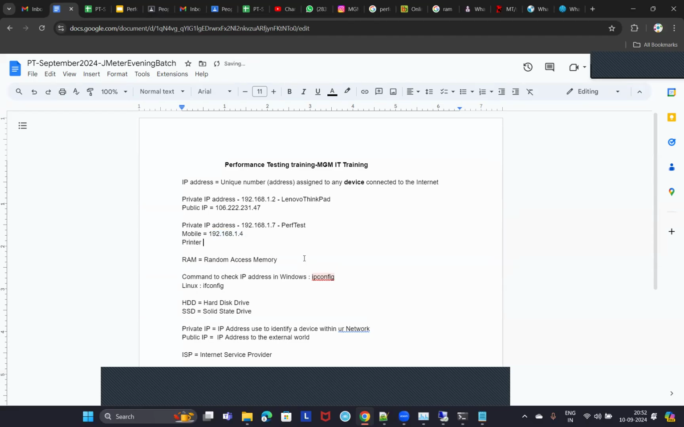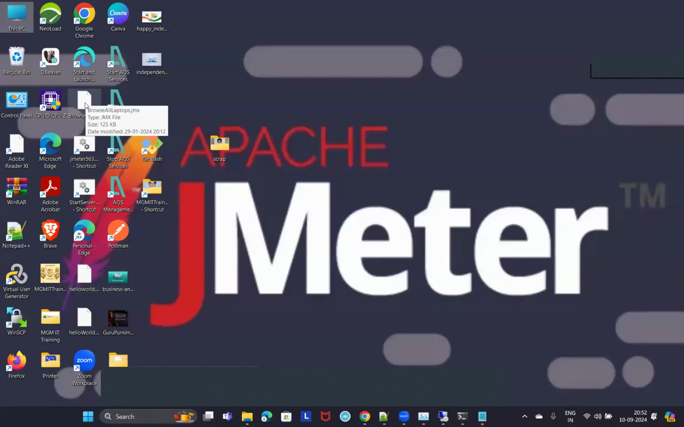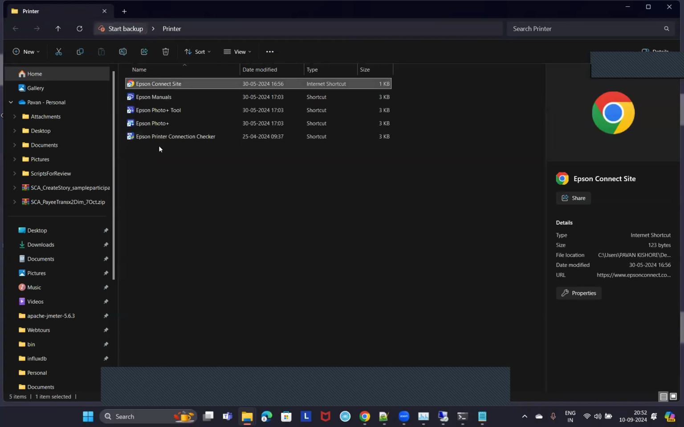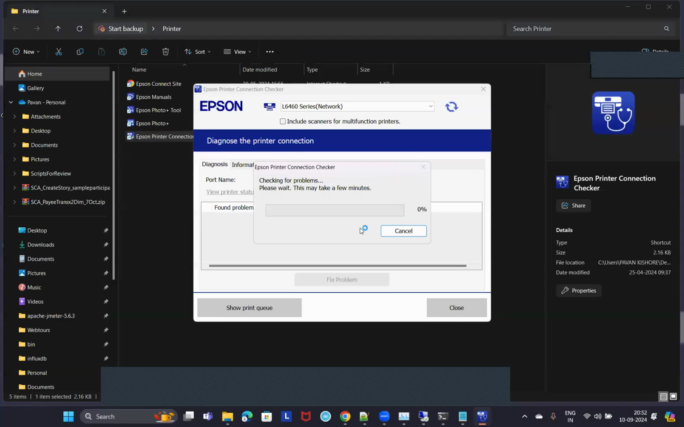And there is one printer at my home, and it will have some other IP address. I have an Epson smart printer at my home, and it will have some unique IP address. Let me try to show that as well. Printer. Oh, okay, it is not turned on now. Let me quickly power it on.